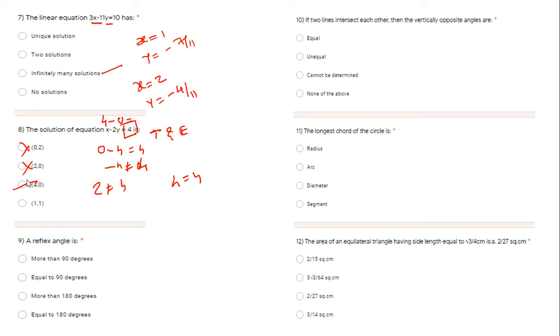Now, ninth question: a reflex angle is more than 180 degrees. So actually this is not any kind of calculation. Yes, you are right, these things you have to accept, because that is given in the textbook, and the angle is also drawn. I'm not very good at drawing, but I'm trying to show you. See, for example, if you have drawn this kind of angle, this is the reflex angle.